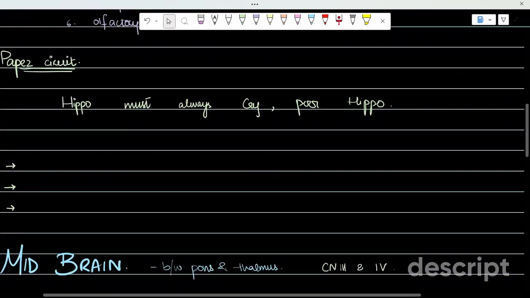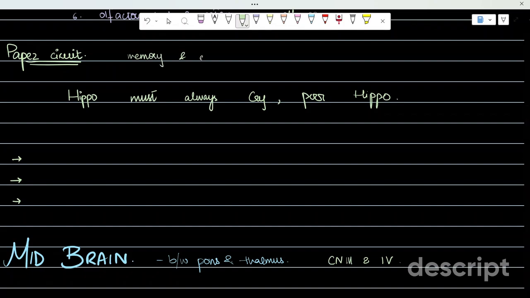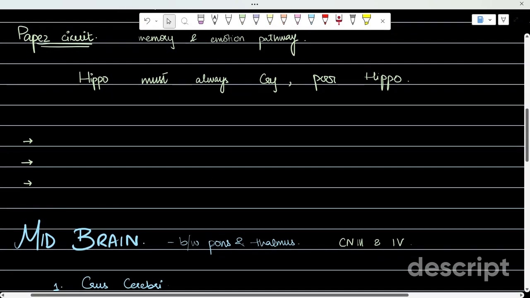Now, moving on to the Papez circuit, this is basically the memory and emotion pathway. No one will ask you directly about the Papez circuit, but I believe that understanding what happens in here will help you learn the function and solve the MCQs then.